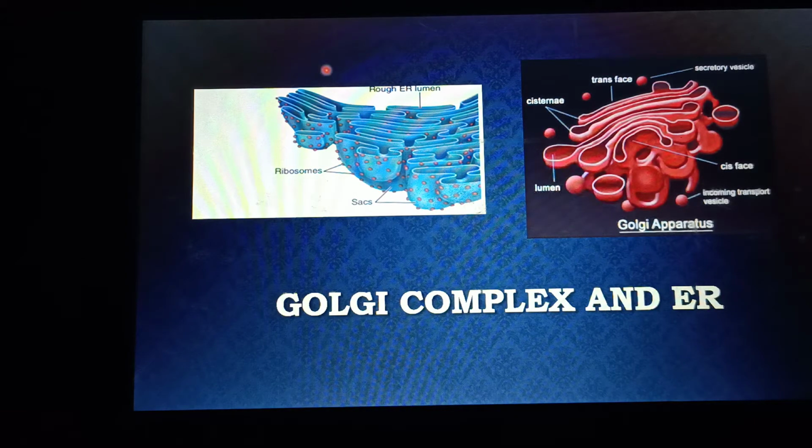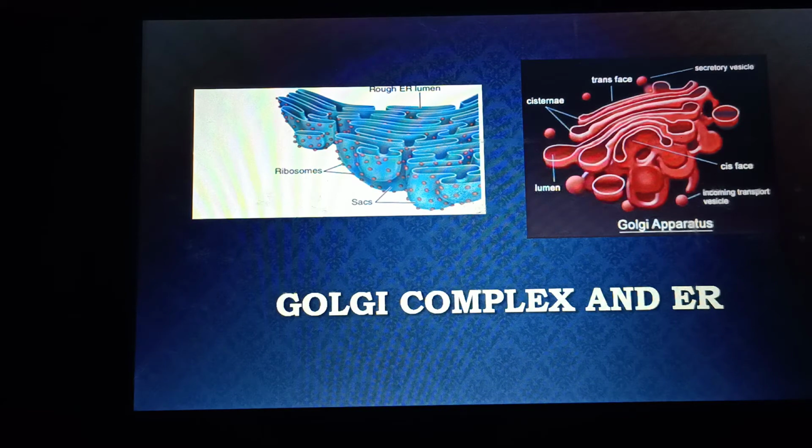On the other hand, in the case of rough endoplasmic reticulum, you can see that there is a common lumen of the sacs, an interconnected lumen, which is a fluid filled structure present in the rough endoplasmic reticulum. So let's move towards the structure of the Golgi apparatus.